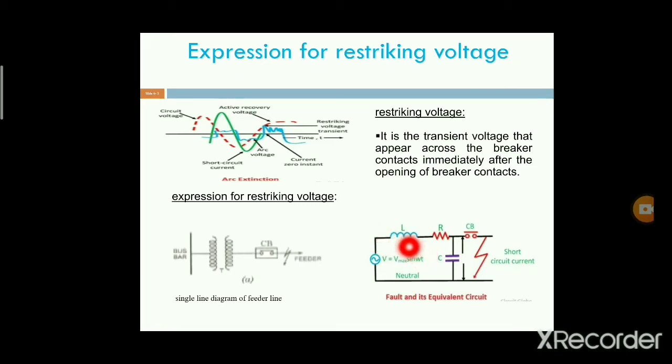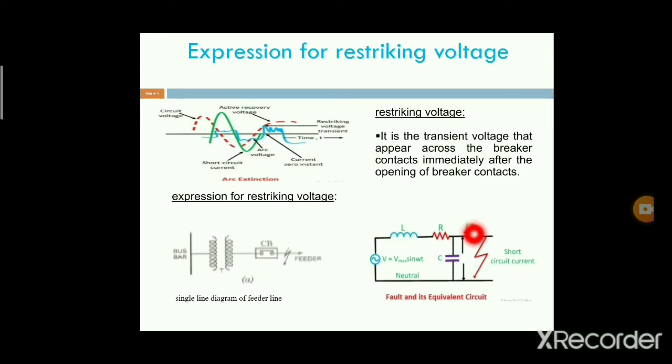In it we have the resistance, inductance and the capacitance. To the transmission line we connect one circuit breaker, and if a fault occurs, that is the short circuit current. This is the system voltage. If the fault occurs across the contacts of the circuit breaker, we measure the arc voltage across the contacts of this circuit breaker.